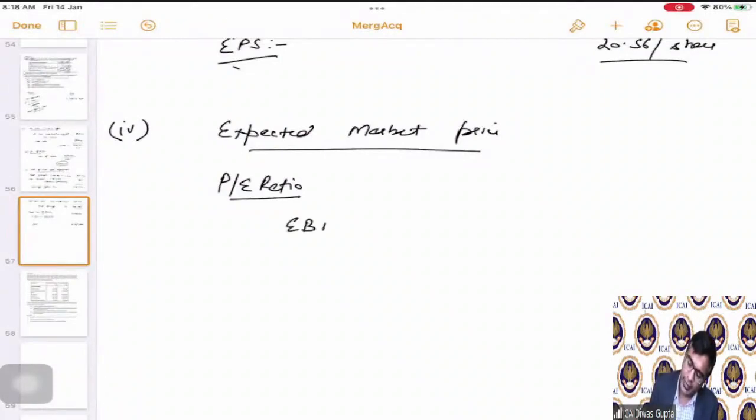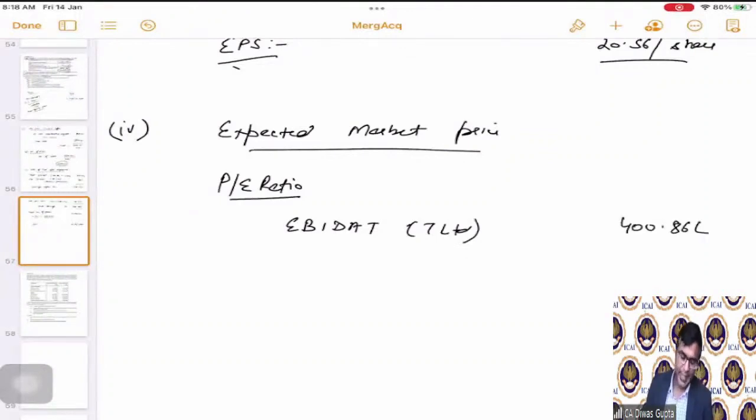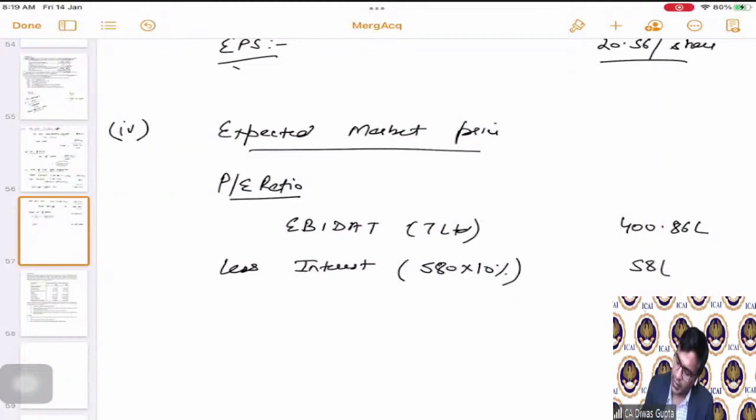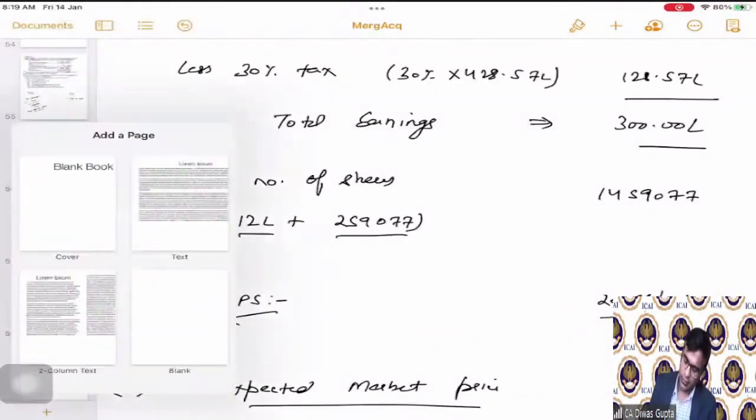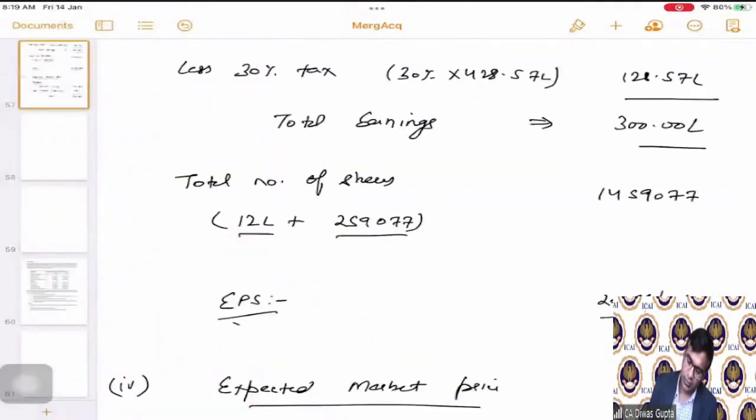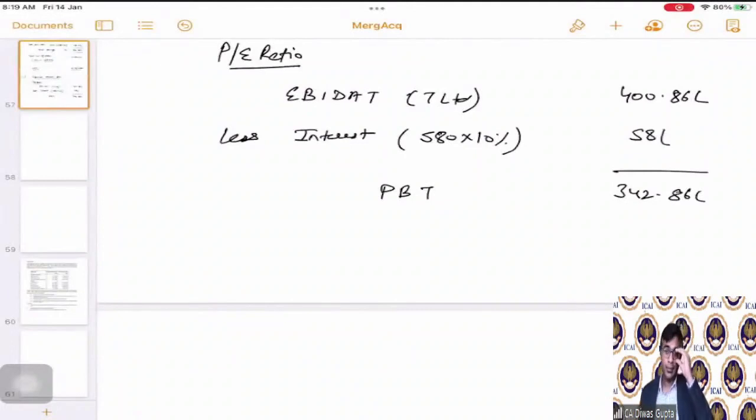So again, we will start with the data on T Limited. EBITDA only for T Limited is 400.86 lakhs. In this, we will reduce the interest, 580 into 10 percentage. This comes as 58 lakhs. The net amount comes as 342.86 lakhs. This is called as profit before tax, PBT.